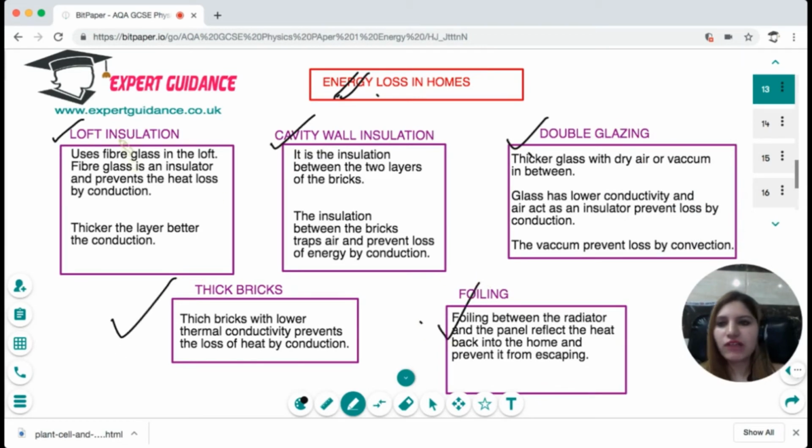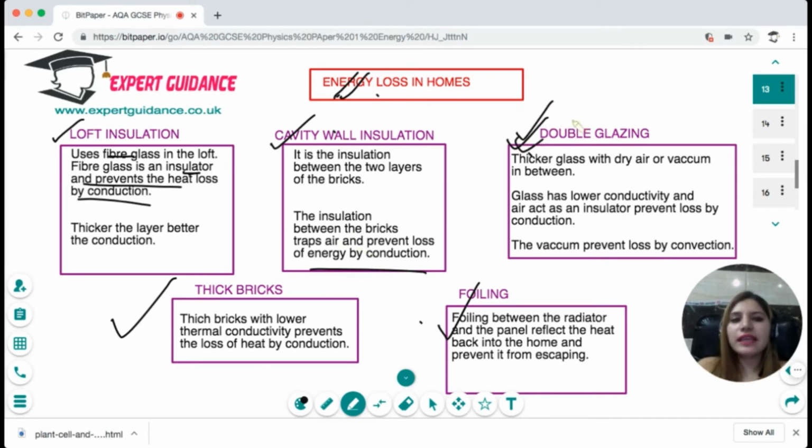Now, what is loft insulation? Loft insulation is where we use fiberglass in the loft. Thicker the fiberglass, greater is the reduction in conduction. Fiberglass acts as an insulator and it prevents heat loss by conduction. In cavity wall insulation, in between the two layers of brick, air gets trapped, and the air is an insulator and it prevents the energy loss by conduction. So in cavity wall insulation, we put the insulation between the two layers of the bricks.